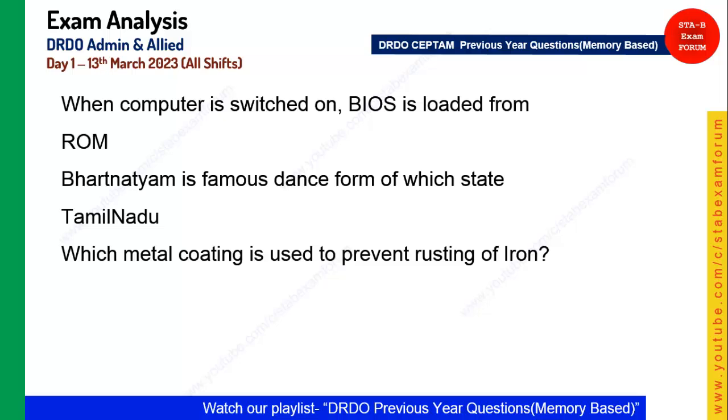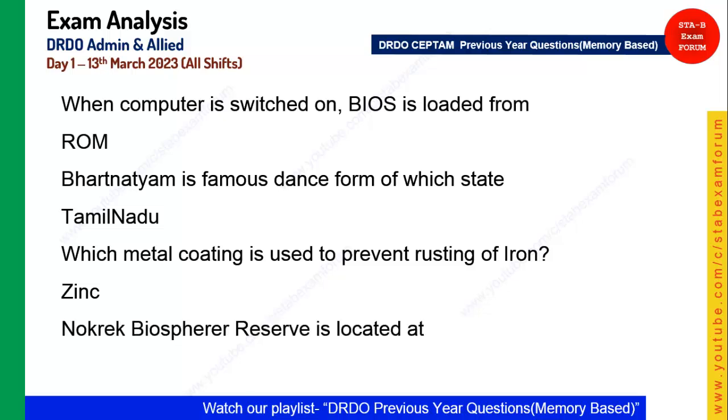Then a question from science: which metal coating is used to prevent rusting of iron? Student, as you have read in 9th class, this process is called galvanization, and the answer for that question was zinc. So we put a zinc coating over the iron, and that process is called galvanization.